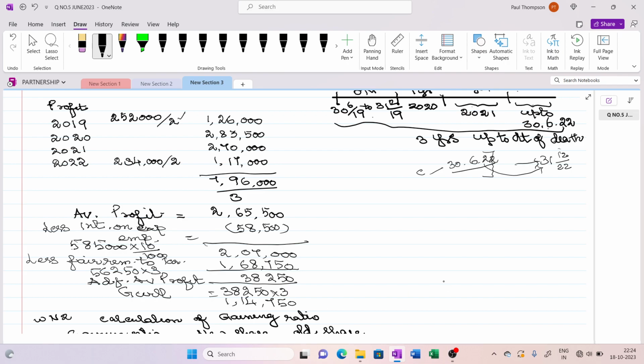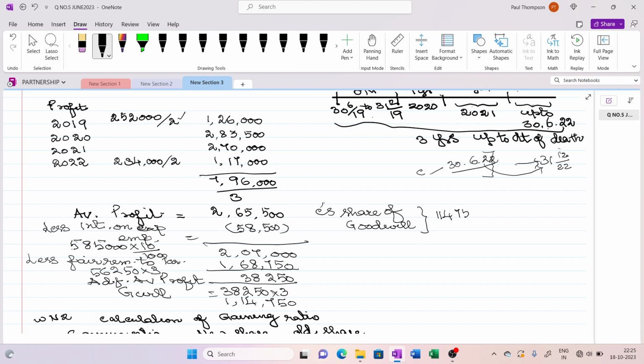Now we have to find out C's share of goodwill. Because this is the goodwill of the firm, you must be very clear about that. We have to find out the C's share of goodwill. Ratio is 4 is to 3 is to 3.